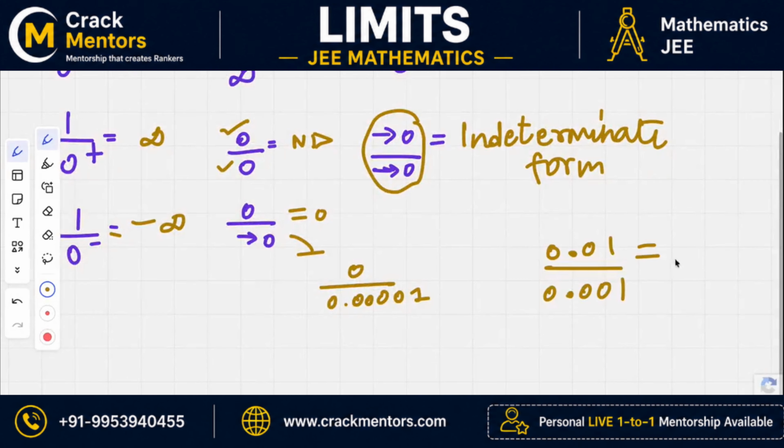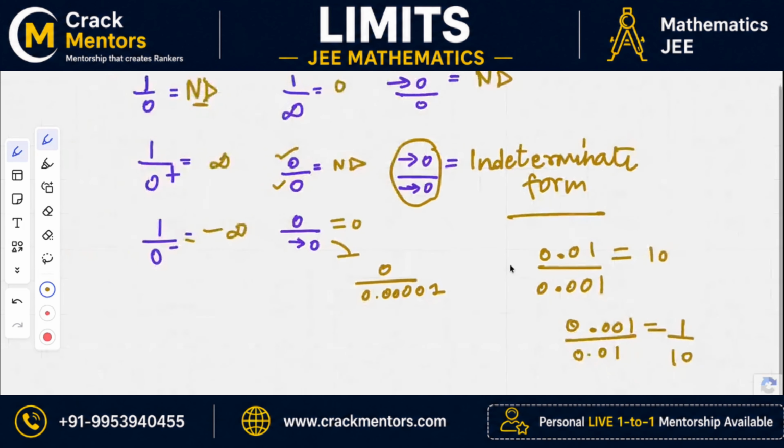Let's say it's something like this. What is the value of this? Is it 10? Okay. Let's say it's this. What is this now? 1 by 2? Yeah. So it's varying with every situation. So that's why it's indeterminate.